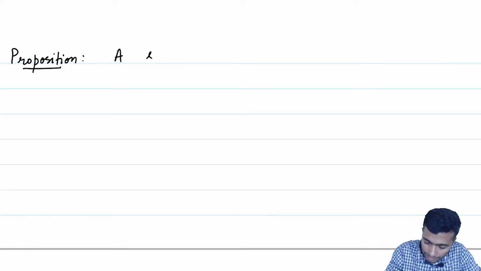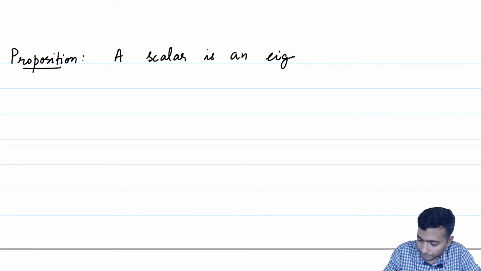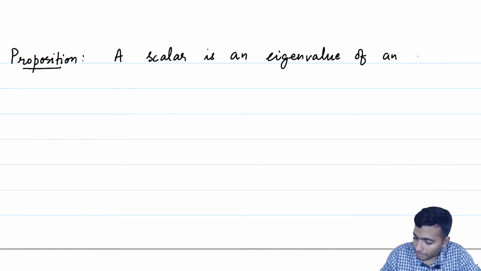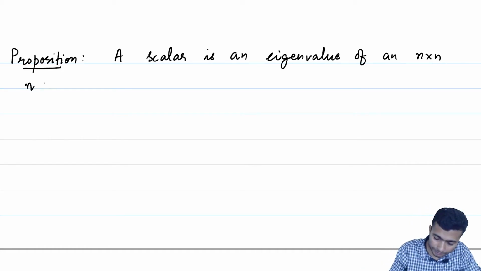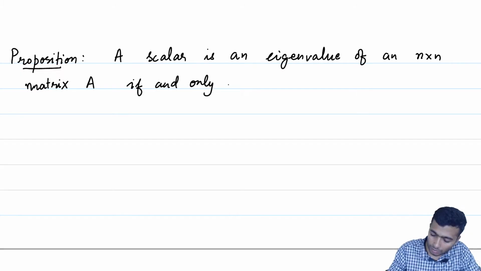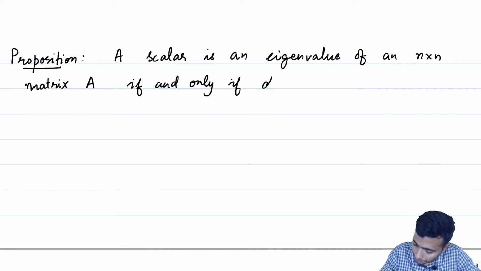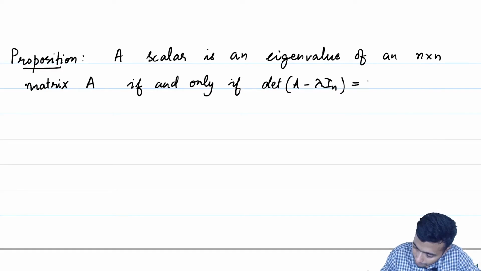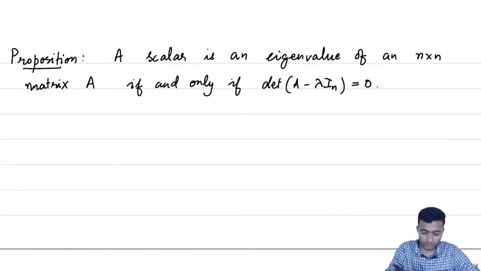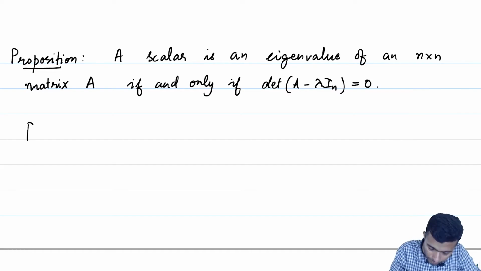A scalar lambda is an eigenvalue of an n cross n matrix A if and only if the determinant of A minus lambda In is 0. Okay, let us give a proof of this statement. So, a proof.